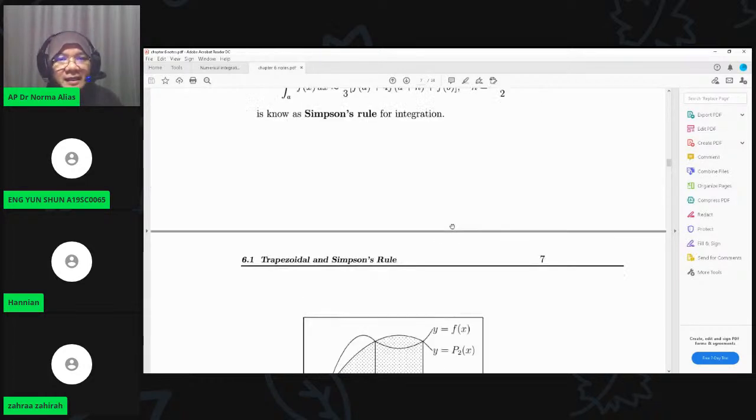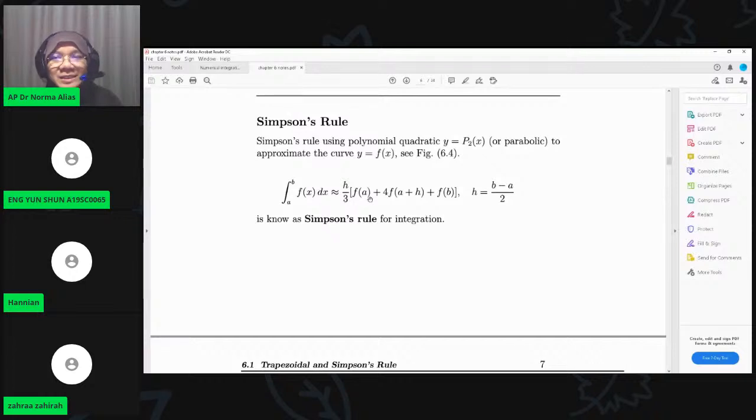All right, and then the formula using 3 points: fa, fb, and fa plus h. H should be b minus a divided by 2. So fa plus h here is a plus b divided by 2, which is (b minus a) divided by 2. All right, so they should be correct based on the 3 points.